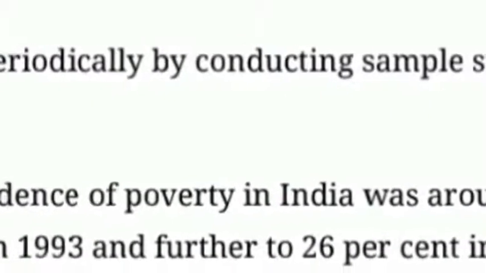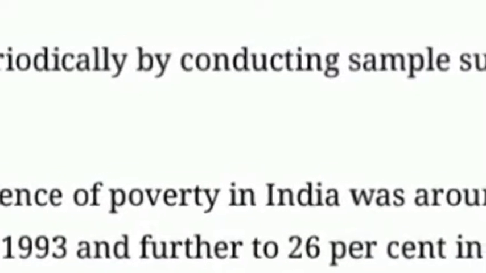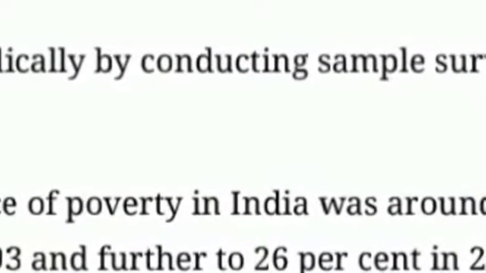As you can see, in the initial stage it was 55% in 1973, which declined to 36% in 1993 and then to 26% in 2000.